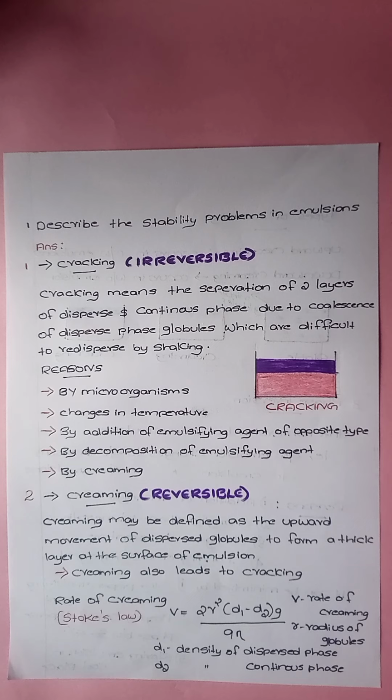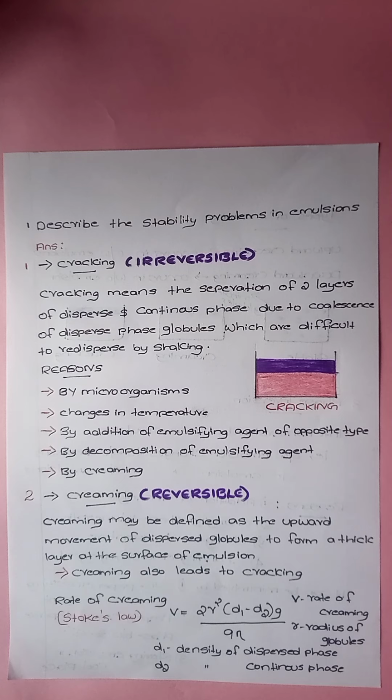Here we all know that emulsion has two different phases, continuous phase and disperse phase. If emulsion gets separated into two different layers, that is upper oily layer and downward aqueous layer, then it is called cracking. And why does the separation occur? It is due to the coalescence of disperse phase globules.